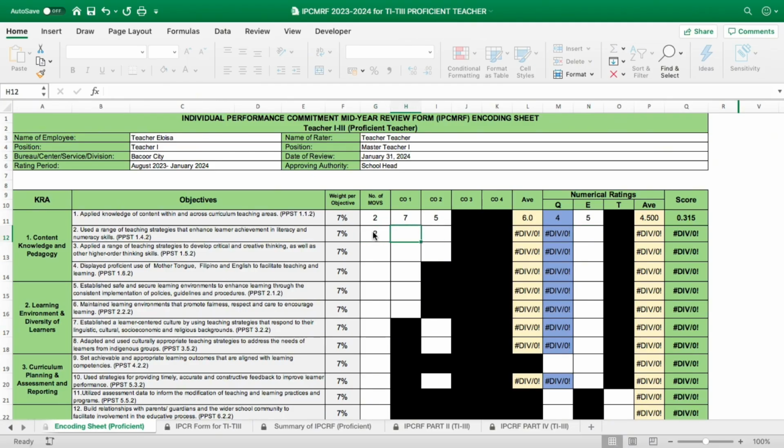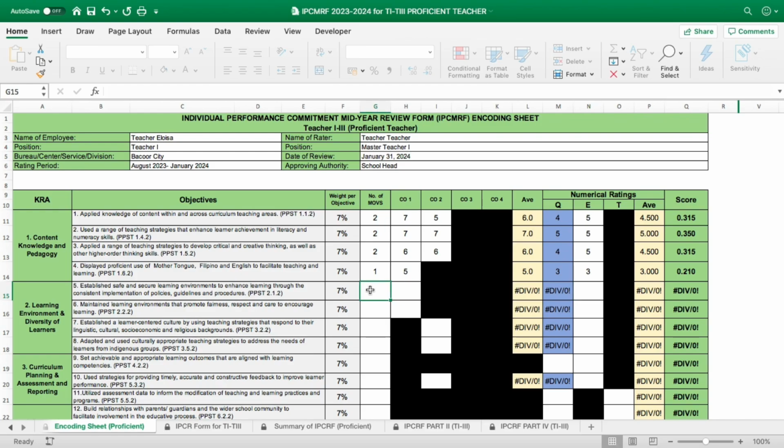So example, 7.5, 7.7, and 5. Next, so how many MOVs for this objective? So we have here 2. Grades are 6, 6, and then 5. So now let's proceed. We have here 1 MOV lang kasi that is for classroom observation 1 for quarter 1 only. So the efficiency, we have 3.